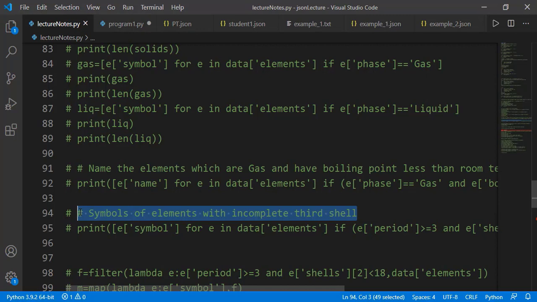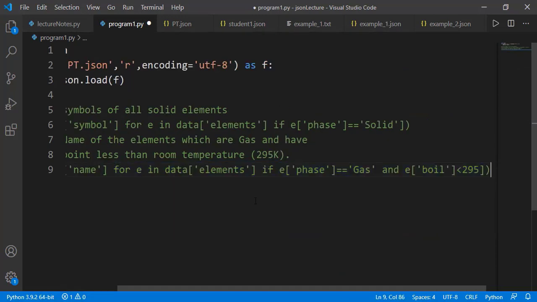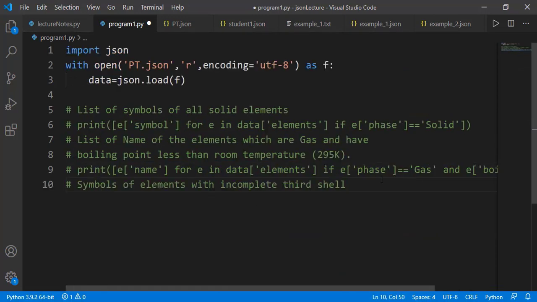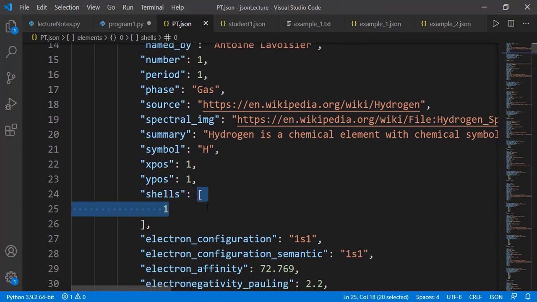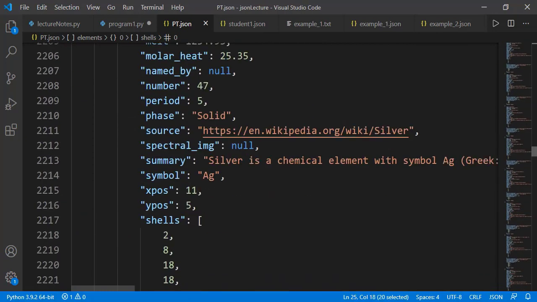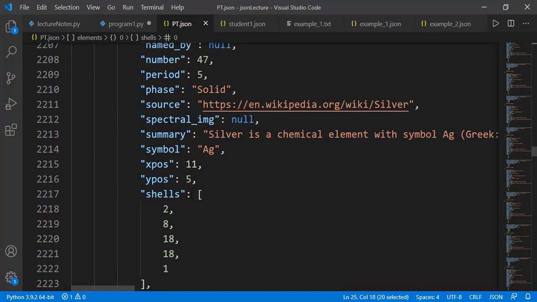One final task I will do from this data is finding the symbol of elements which have incomplete third shell. In third shell there can be maximum of 18 electrons, and incomplete means it has electrons less than 18 but of course not 0. We need the symbol of the elements, and for the filtering condition as incomplete third shell, we have a key as shells and the value is array or the list in Python, which represents the number of electrons in each shell. One list element means there is just one shell, and if we see some other element, for example here we have 5 elements in the list, meaning that there are 5 shells, and the third value 18 is the number of electrons in the third shell.